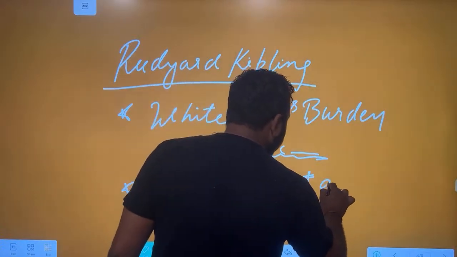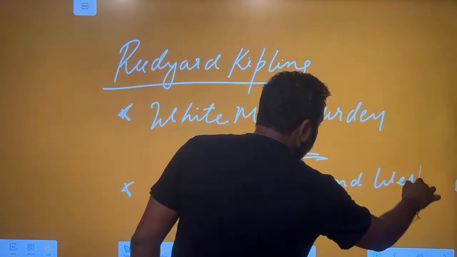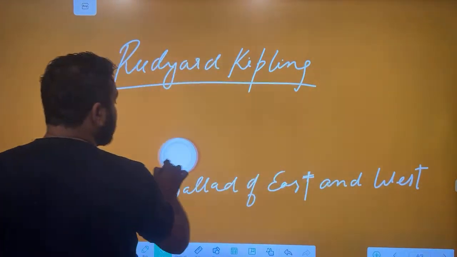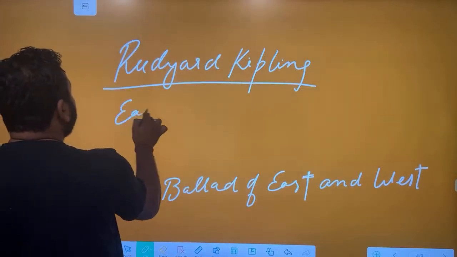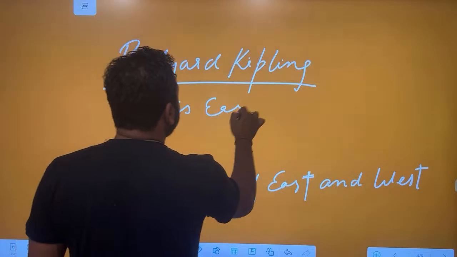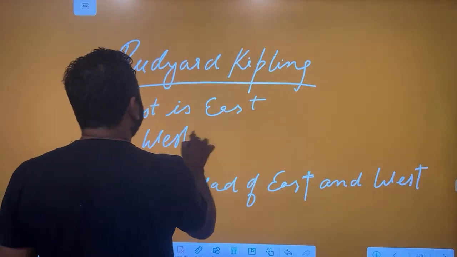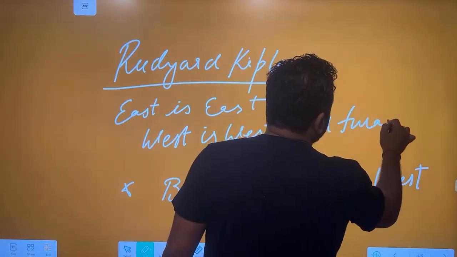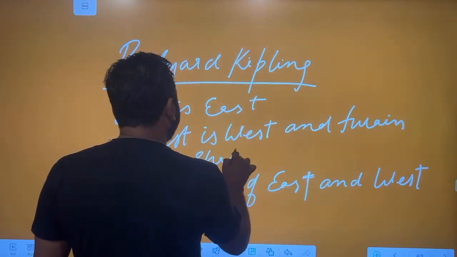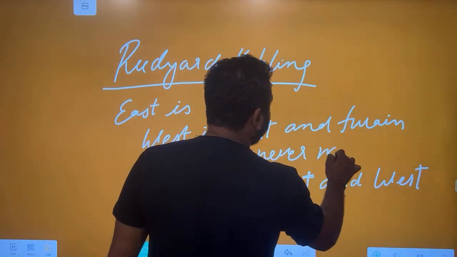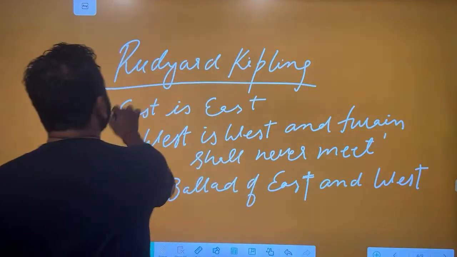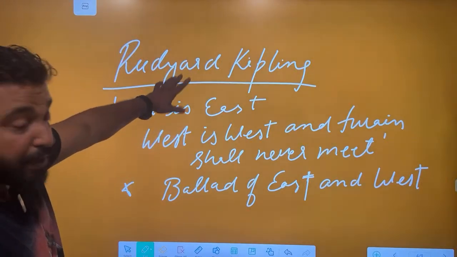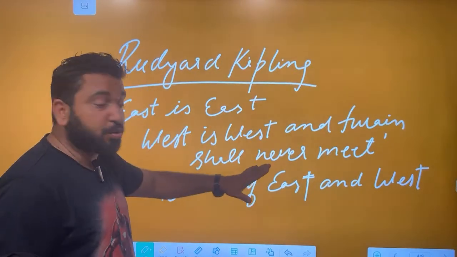He says, "East is East, West is West, and twain shall never meet." East is East, West is West, and they both can never meet. They should never meet. So this is how you have to read Rudyard Kipling, imperialistic writer. His works are also dealing with post-colonial narratives.